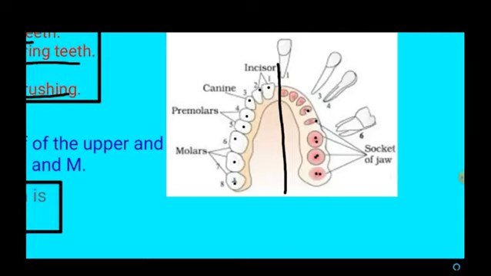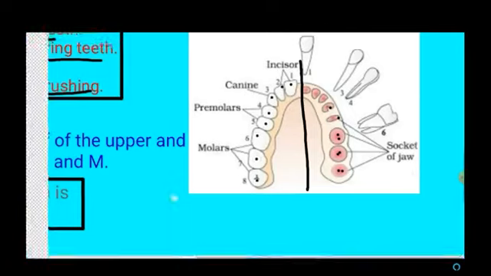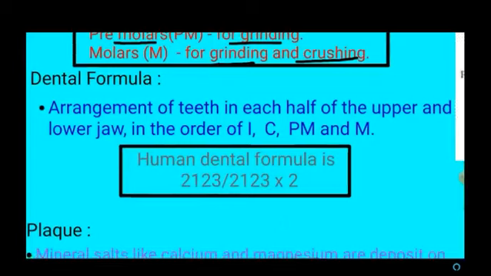So these are given in the form of dental formula. So what do you mean by dental formula? The arrangement of teeth in each half of upper and lower jaw in the order of incisor, canine, premolar and molar. So what is the dental formula for human being? That is 2, 1, 2, 3 over 2, 1, 2, 3 into 2.